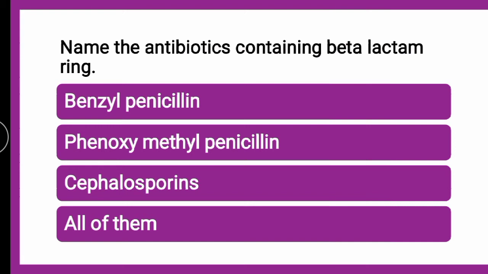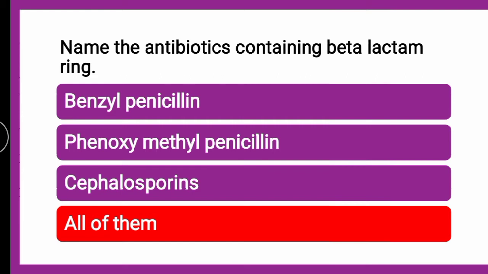Now here, in case of beta-lactam ring, whether benzyl penicillin contains beta-lactam ring, whether phenoxymethyl penicillin contains beta-lactam ring, whether cephalosporin contains beta-lactam ring, or all of them, the correct answer is all of them. The antibiotics which contain beta-lactam ring are all of these.